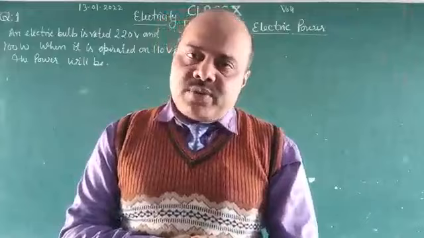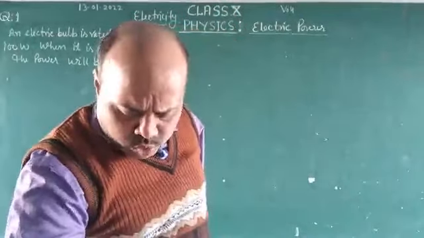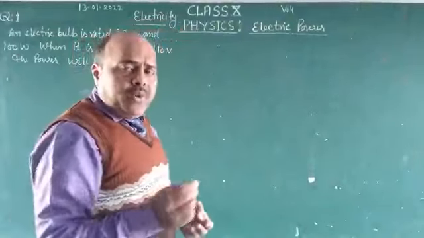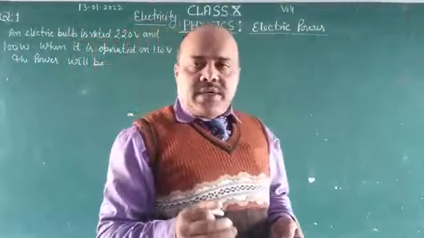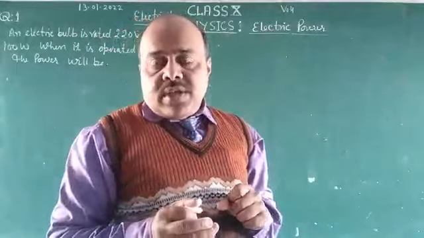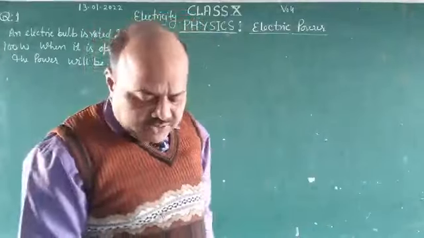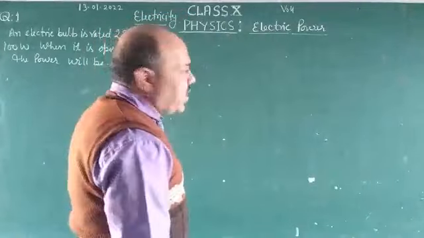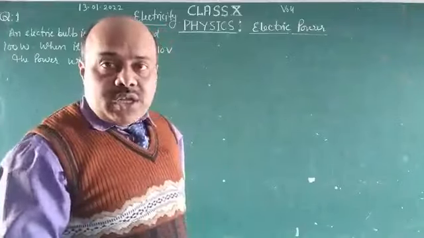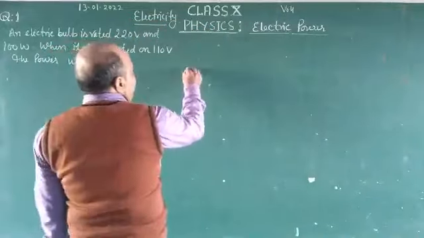When an electric current flows through a conductor, electric energy is used up, consumed by electrical appliances, and we can say that the rate of doing work is called electric power.